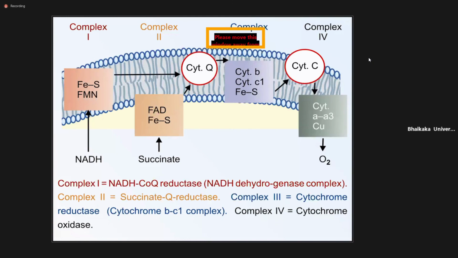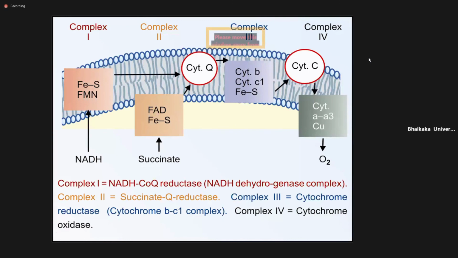So this is the difference. Now the protons go outside, and they come inside again with the help of a carrier protein. So more H plus goes outside in case of NADH compared to FADH2.